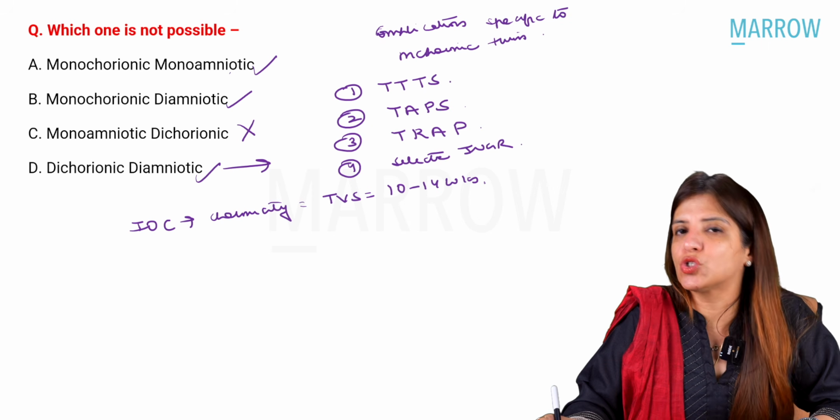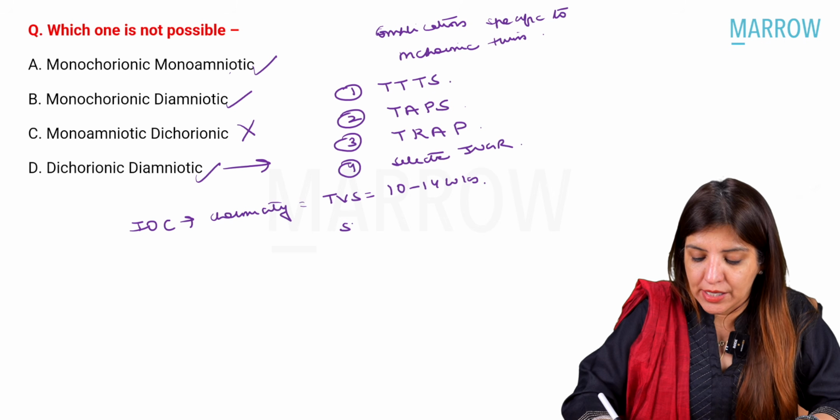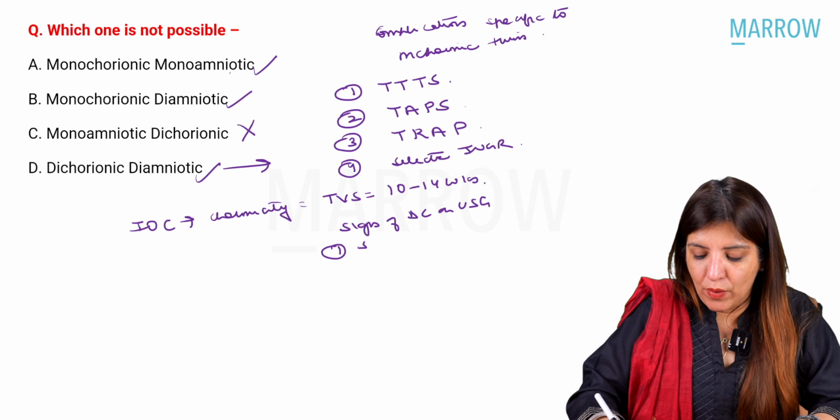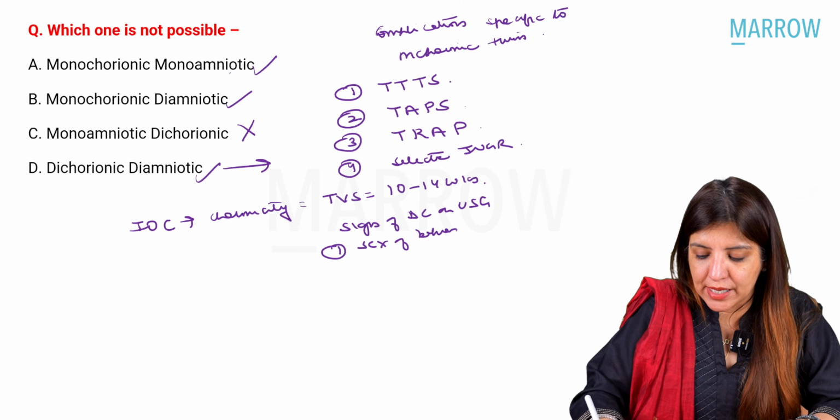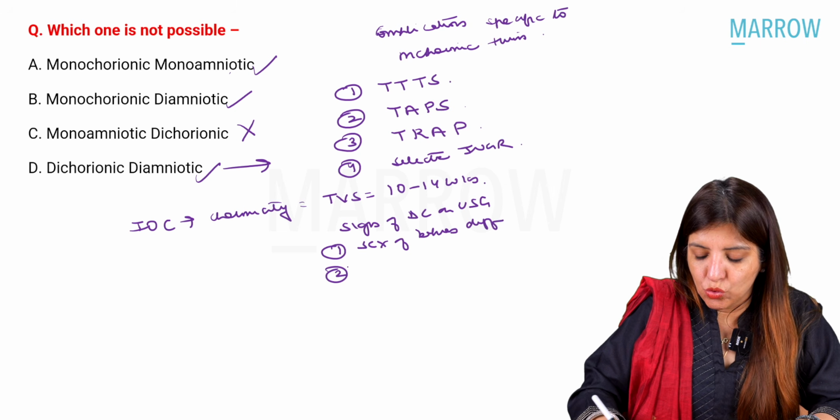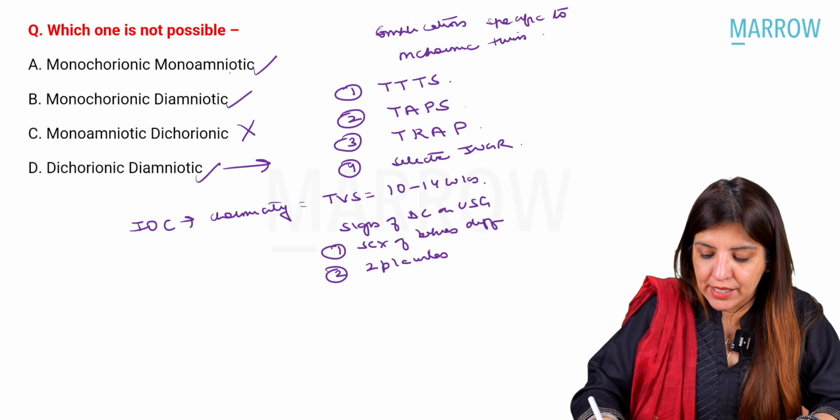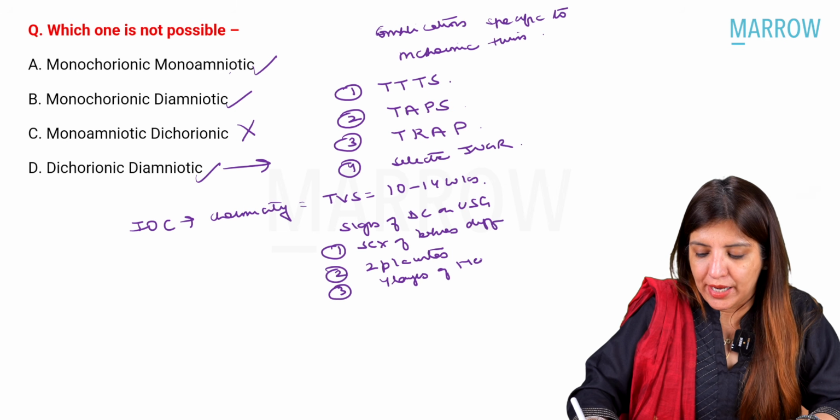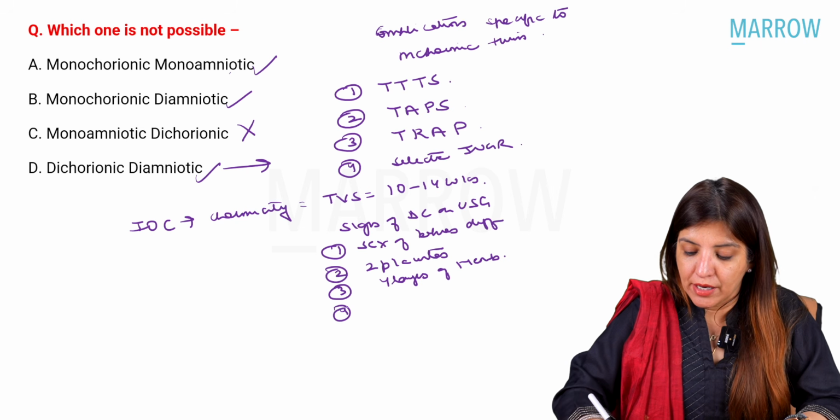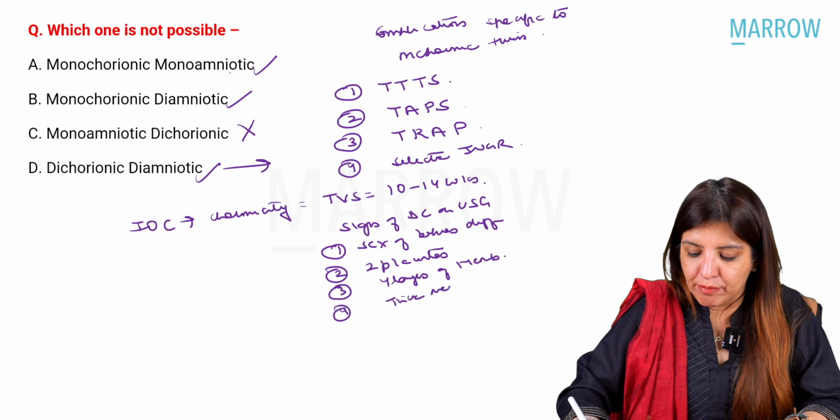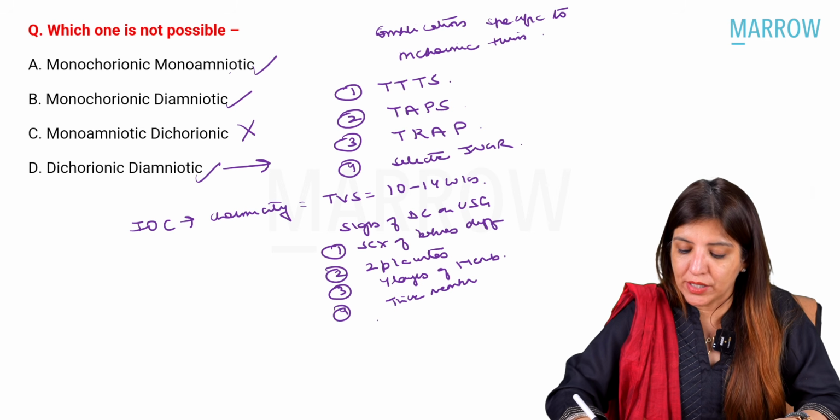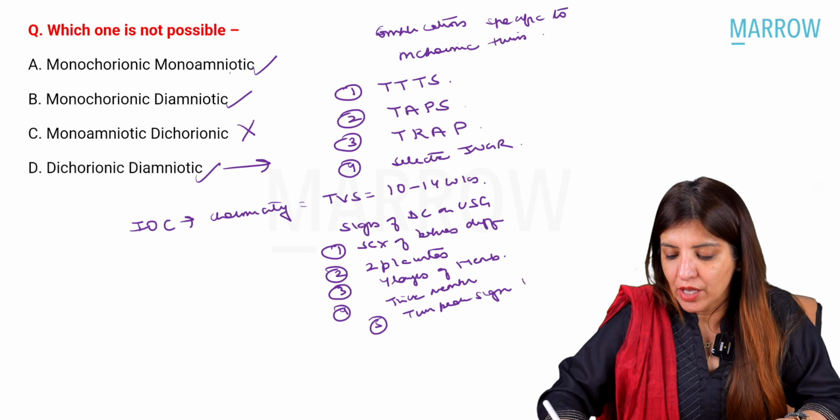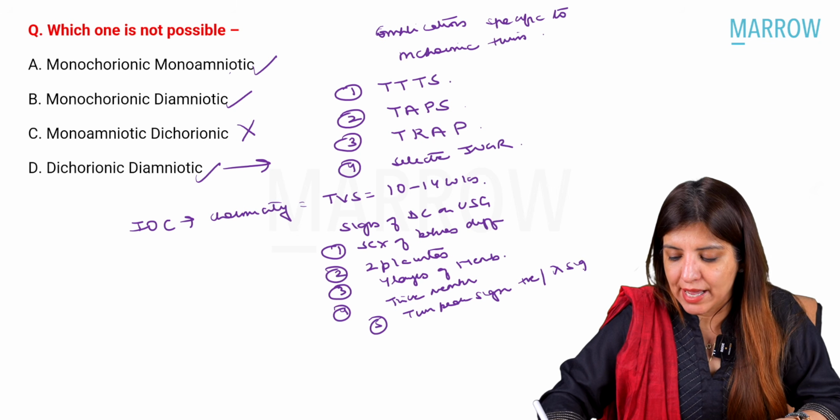What are the signs of dichorionicity on ultrasound? Signs of dichorionicity on ultrasound are, number 1, if the sex of the babies is different. Number 2, if there are 2 placentas. Number 3, if there are 4 layers of membranes which are present between the twins. Number 4, if there are thick membranes which are present between the twins. And number 5, twin peak sign will be positive. Twin peak sign is also called lambda sign.